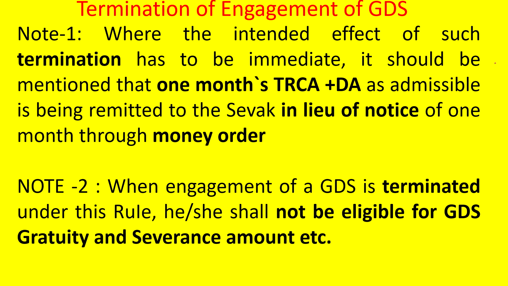Where the termination has to be immediate, if the engaging authority wants the termination to be immediate, in such a case 1 month's TRCA plus DA shall be remitted to the GDS through money order in lieu of notice of 1 month. When the engagement of a GDS is terminated under the rule, he shall not be eligible for GDS gratuity or severance amount, etc., for 1 year or 2 years or 3 years. In such a case, he will not be eligible.